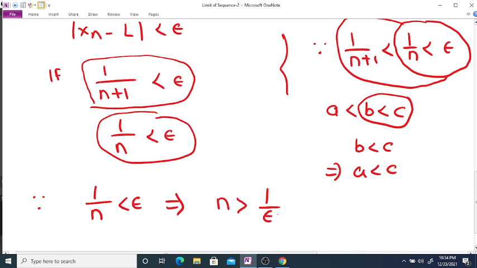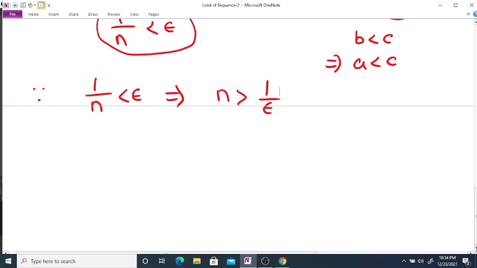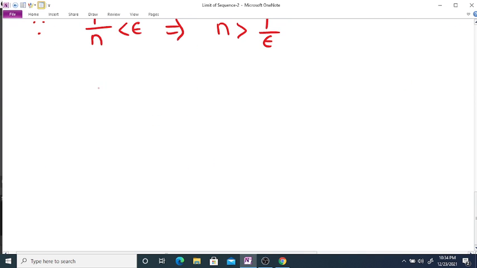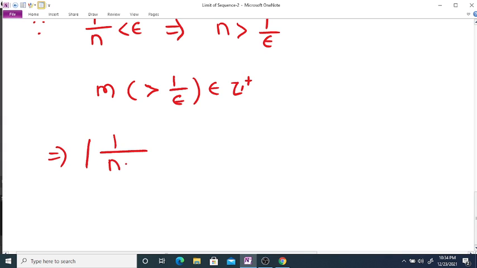But now since 1 divided by n is less than epsilon implies n is greater than 1 by epsilon, therefore if we select a positive integer m which is greater than 1 by epsilon, then the distance between the sequence and limit is less than epsilon for every n greater than or equal to m.